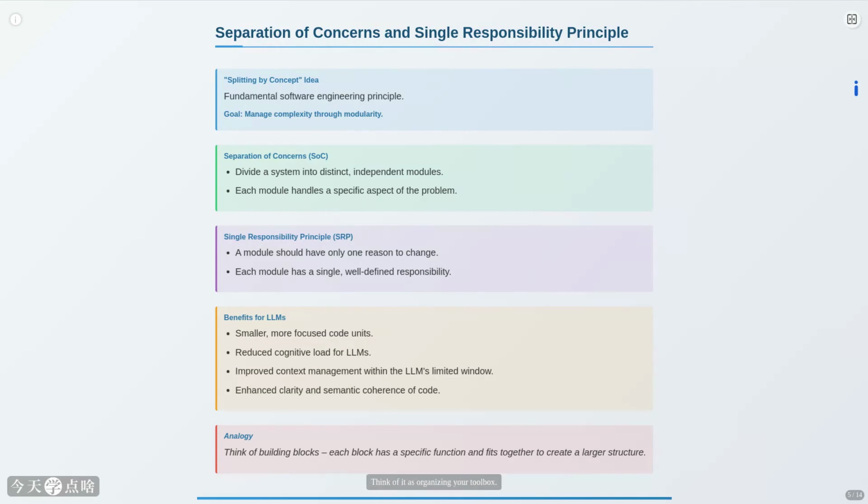Think of it as organizing your toolbox. Instead of one giant, messy box, you have separate containers for wrenches, screwdrivers, etc. For LLMs, this means smaller, more focused code units that fit better within their limited context window and are easier to understand. It's about clarity and focus.